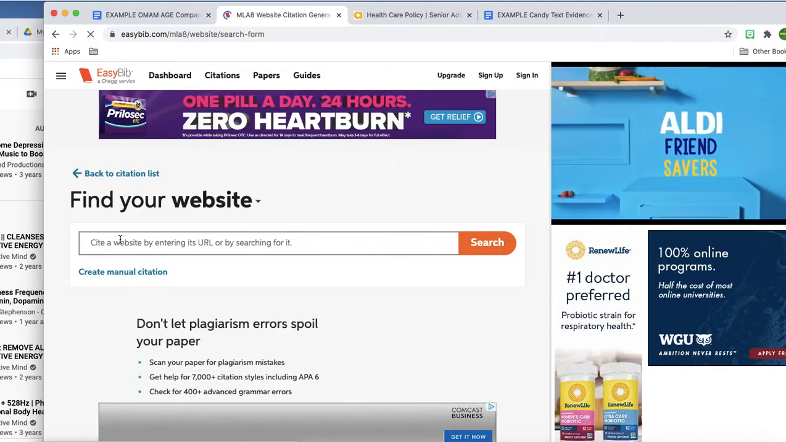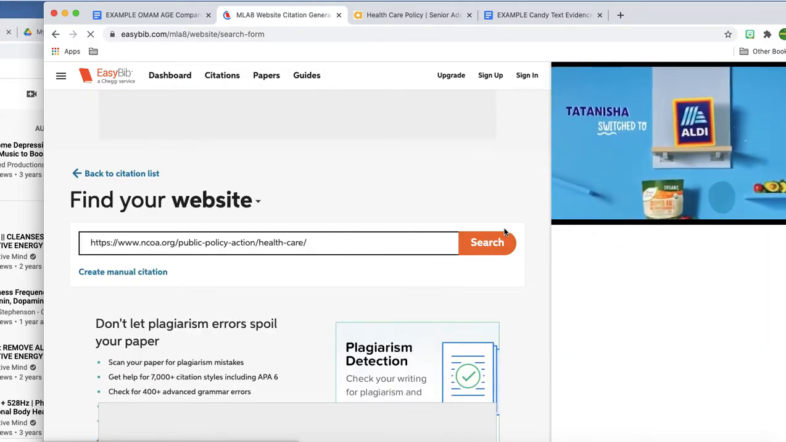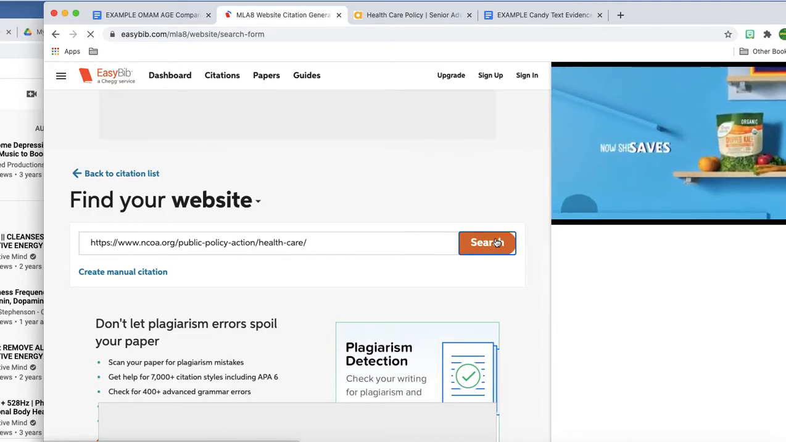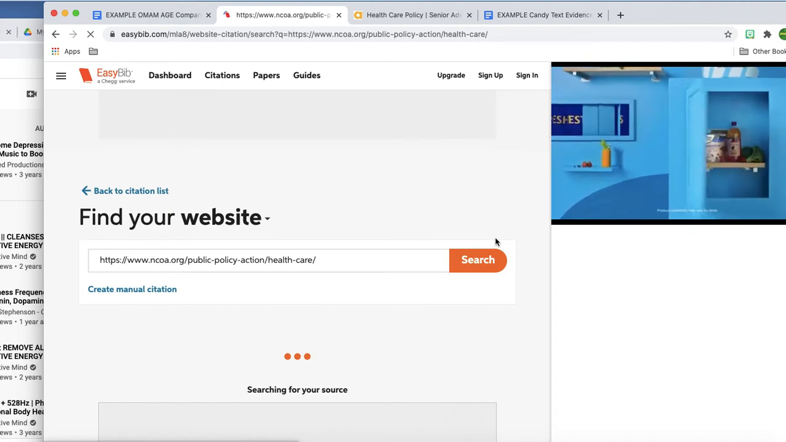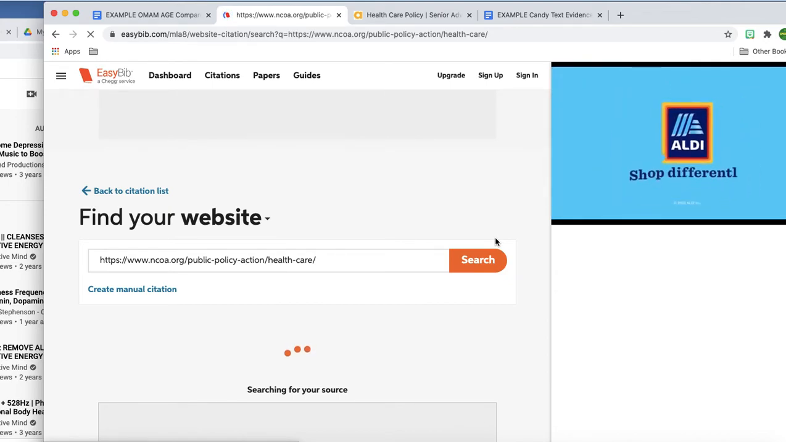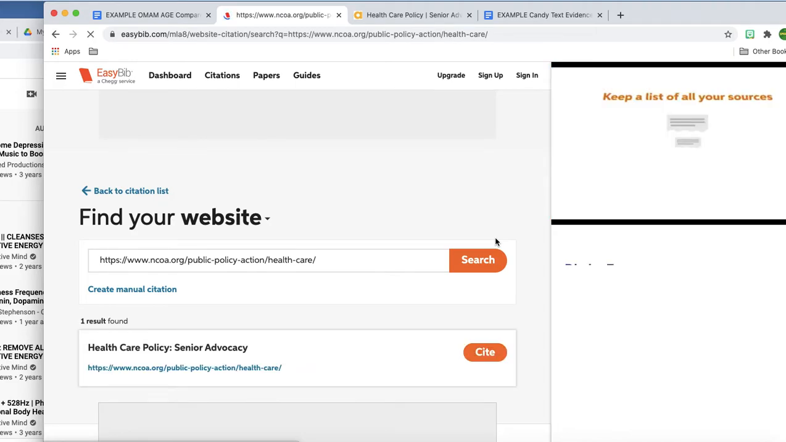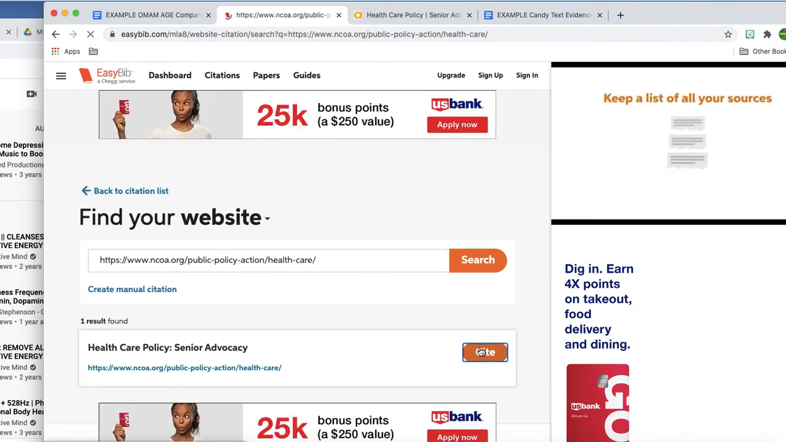All right, so here I go. I'm going to do my URL. Maybe with any luck, someone else has already cited this article, and it'll make a beautiful works cited entry for me with minimal work. That would be stellar. But if not, I'm still going to have to check and make sure I've gotten every bit of information that I can. All right, so it looks like it found it. Let's see if we can cite it.